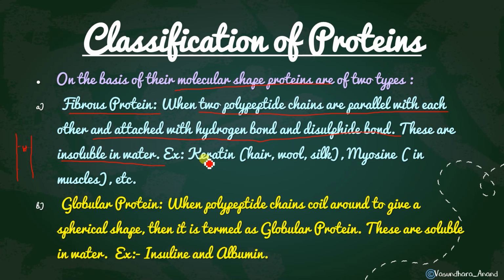Okay. So now next is globular protein. Globular protein is when the chain is coiled into a spherical shape, then it is called globular protein. When polypeptide chains coil around to give a spherical shape, it is termed globular protein. And these are soluble in water. Examples are insulin and albumin. You have seen that egg white has albumin protein. Insulin, you all know. So on the basis of molecular shape, they are of 2 types.